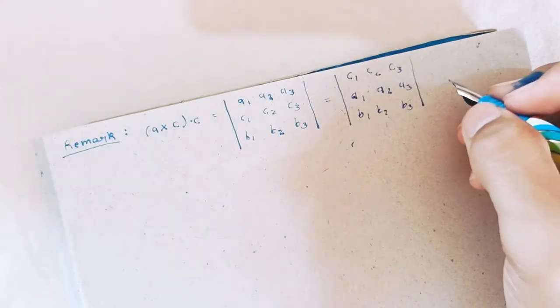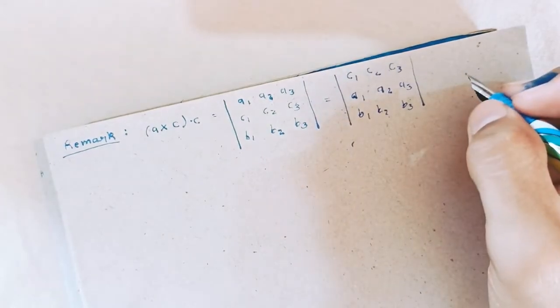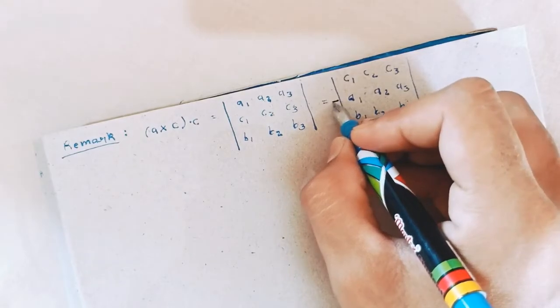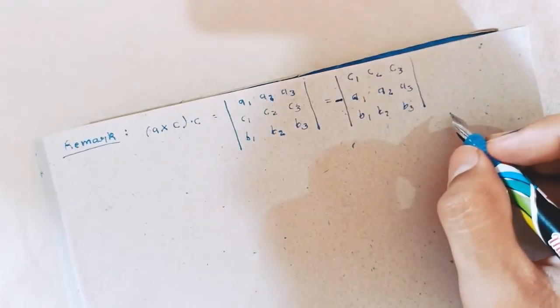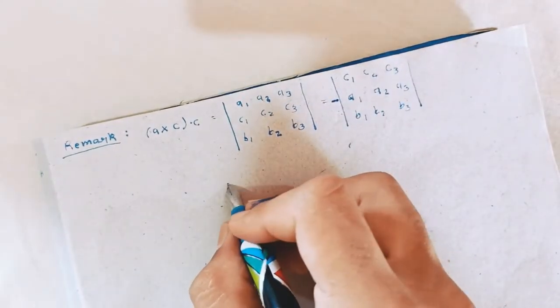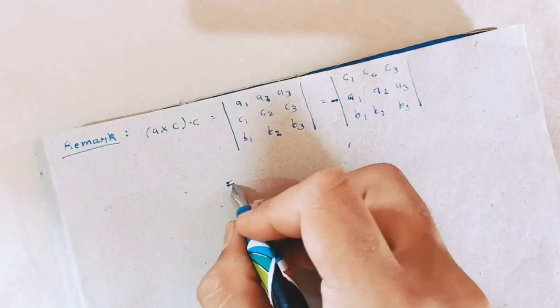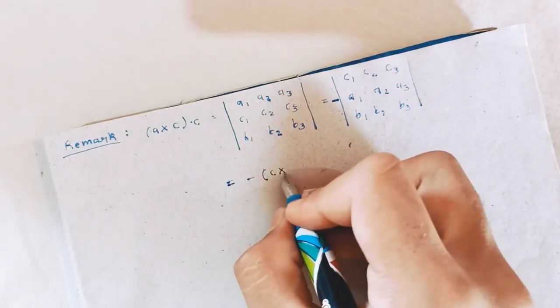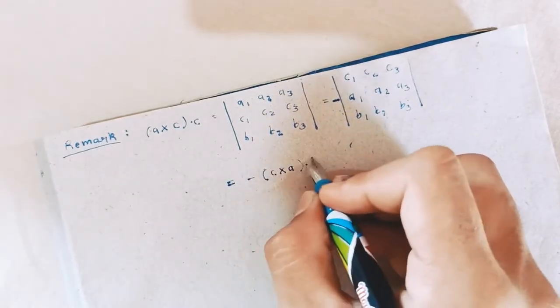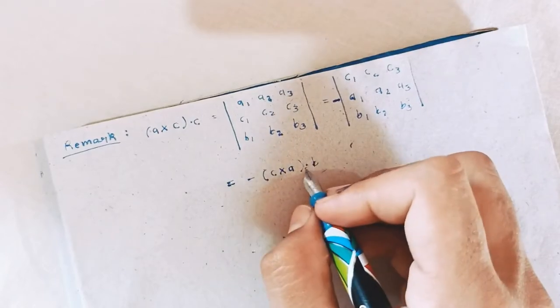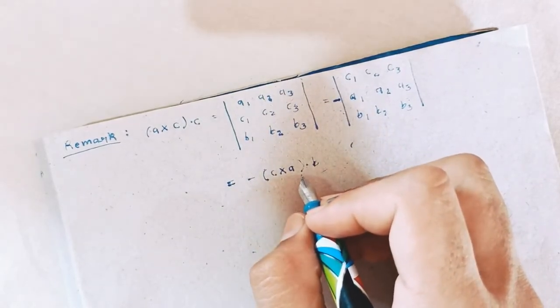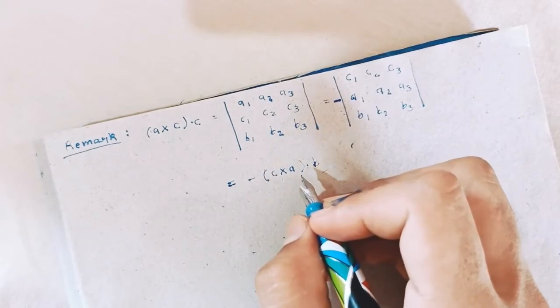Rows change, so the sign changes: minus C cross A dot B. Similarly, first and second can be proved. Now it's your time.